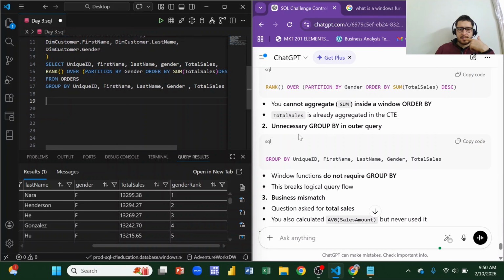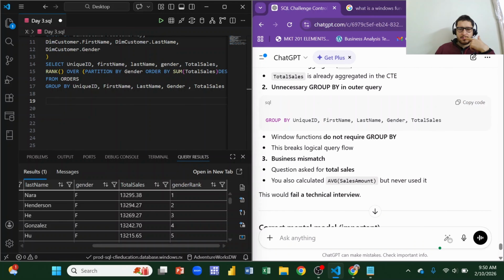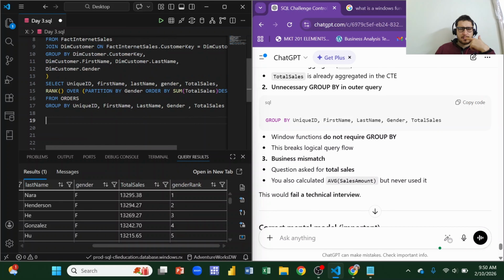It is saying that it is unnecessary. Window functions do not require group by. Okay, window functions do not require group by. Are you sure? Okay, windows.